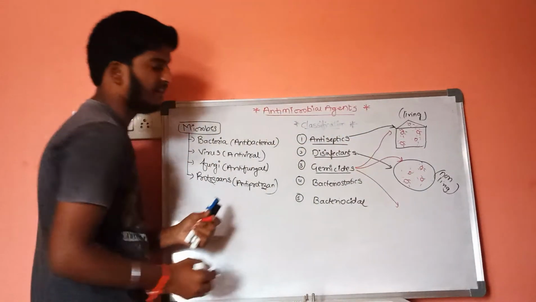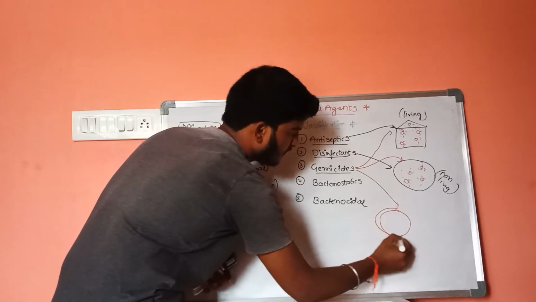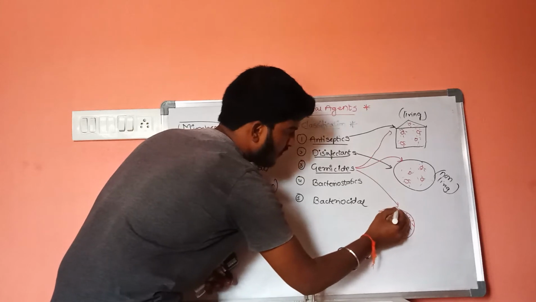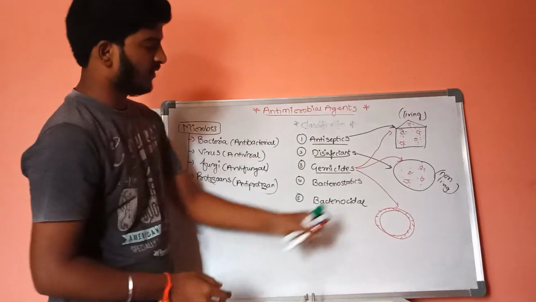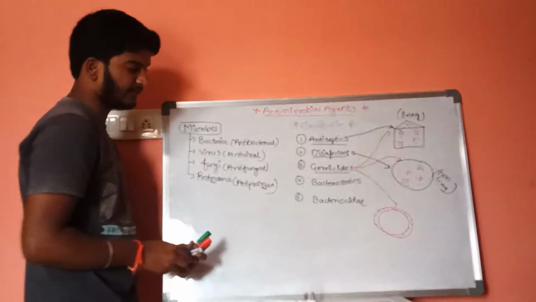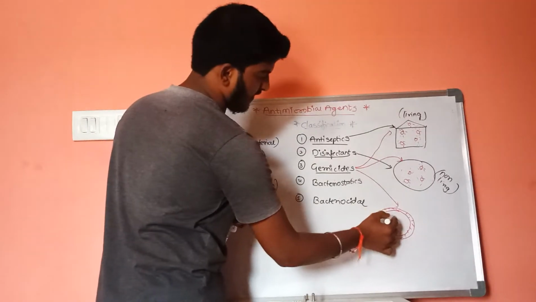in which the first function is... this is the outermost layer of a bacteria, and it is a proteinaceous layer. Inner side of the proteinaceous layer, it consists of cytoplasmic content.